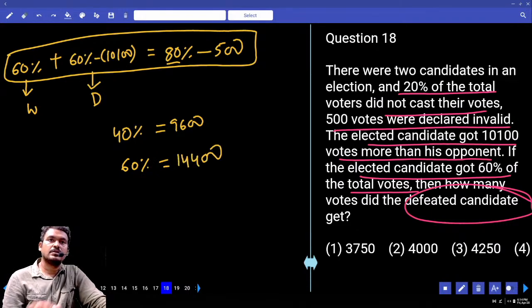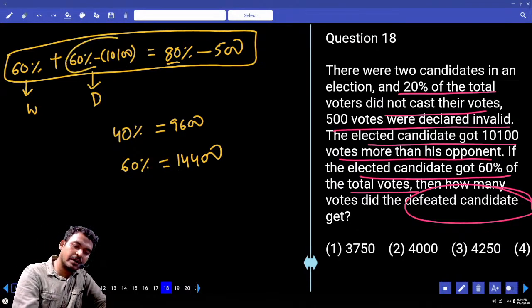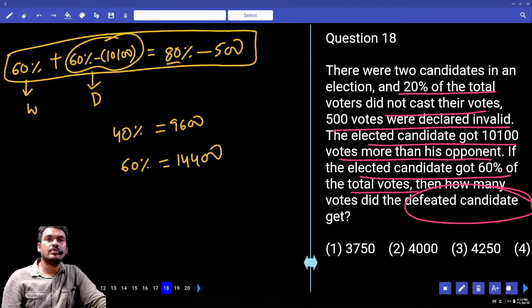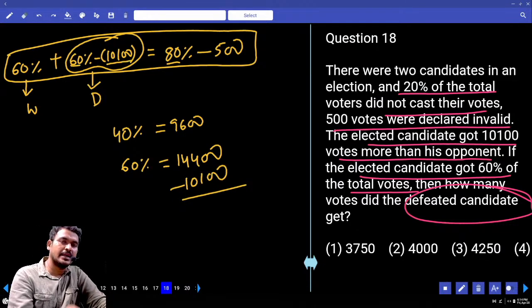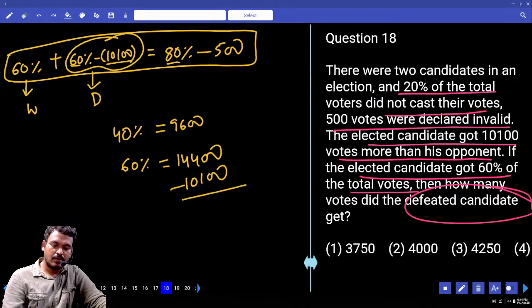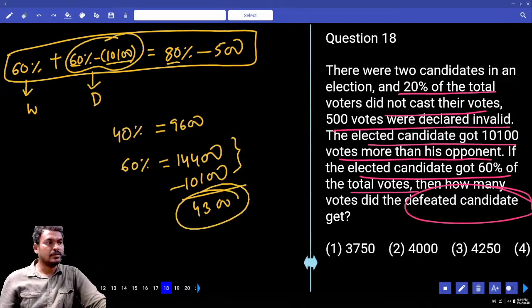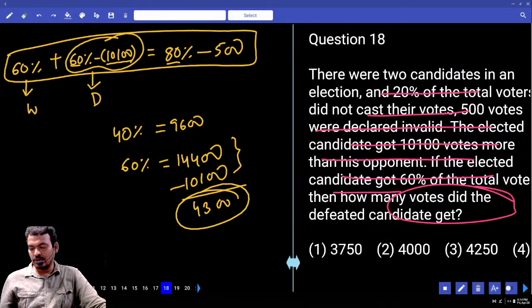14,400. 60% value 14,400. In that, how many votes are we subtracting? 10,100 minus 10,100. Defeated value is how much? 60% minus 10,100. What is the difference? 4,300. Which option? Fourth option.